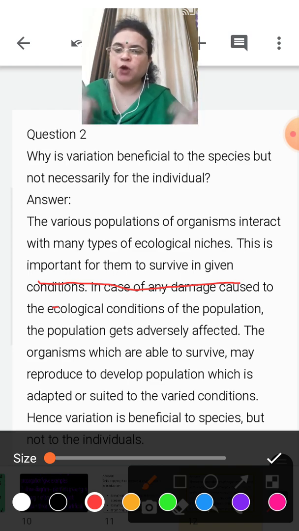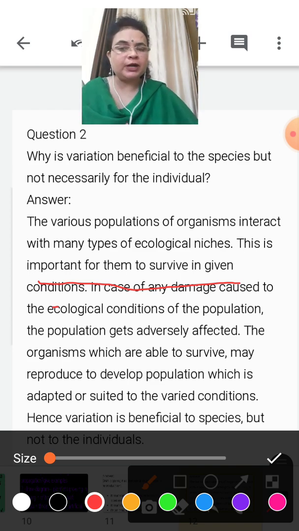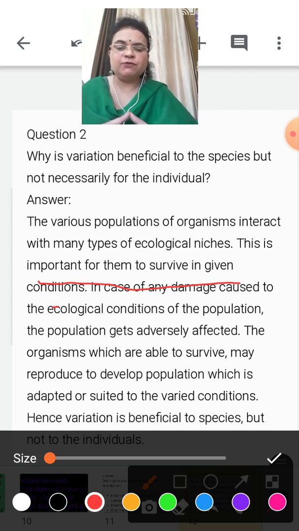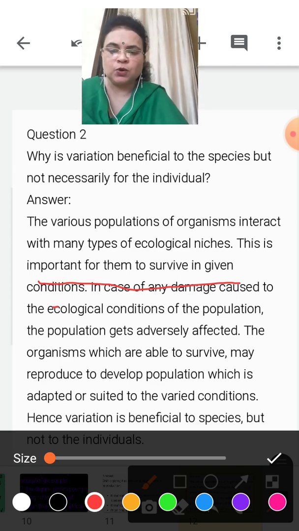From the family, from the group of organisms, those who are not able to cope will die, and their species will finish. But the organisms which are able to survive the changes in the ecological system will survive and their population will increase. That is why variation is beneficial to the species, but not necessary for the individual.